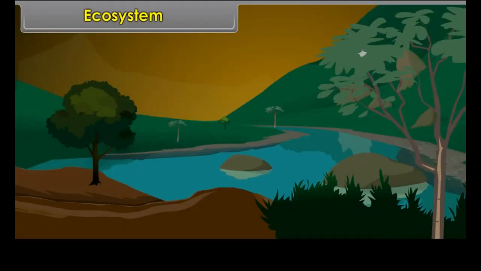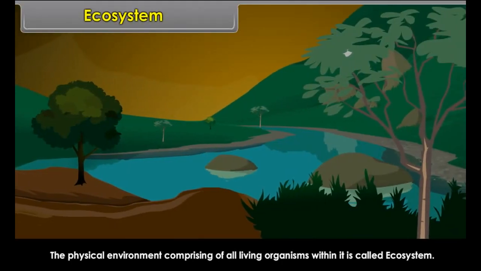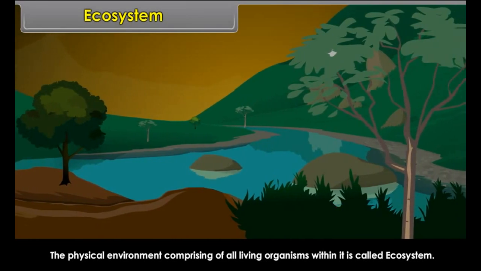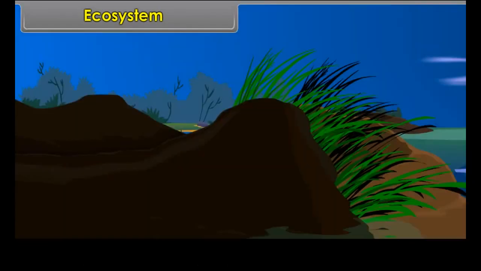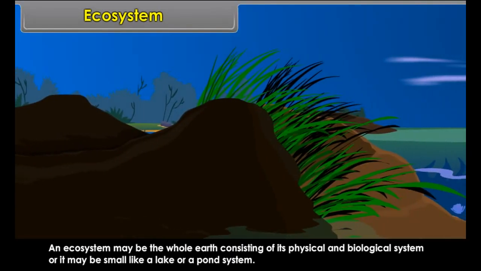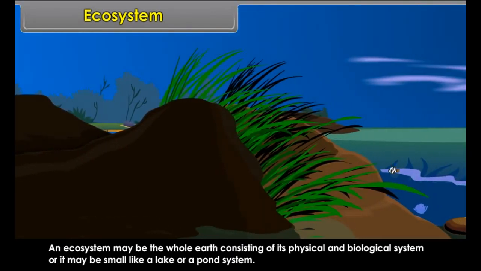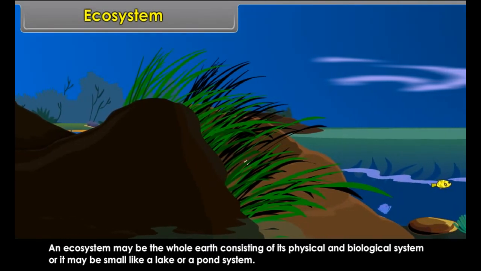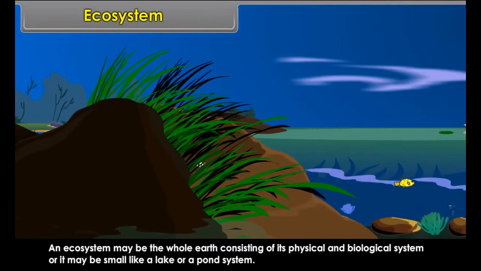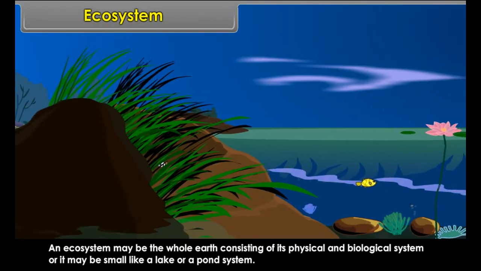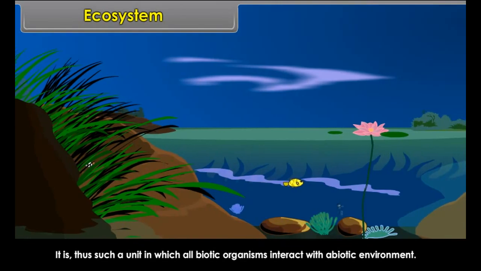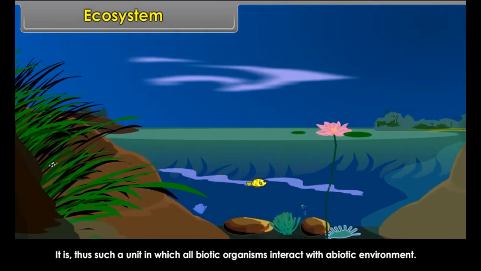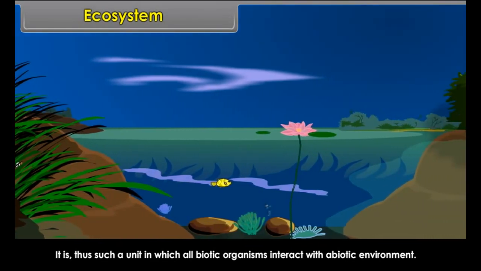Ecosystem. The physical environment comprising all living organisms within it is called ecosystem. An ecosystem may be the whole earth consisting of its physical and biological system, or it may be small like a lake or a pond system. It is thus a unit in which all biotic organisms interact with the abiotic environment.